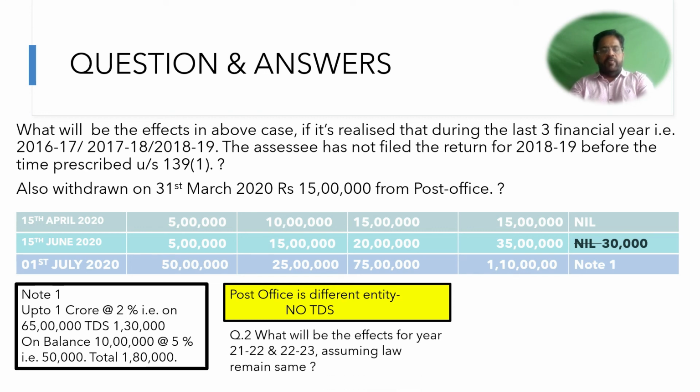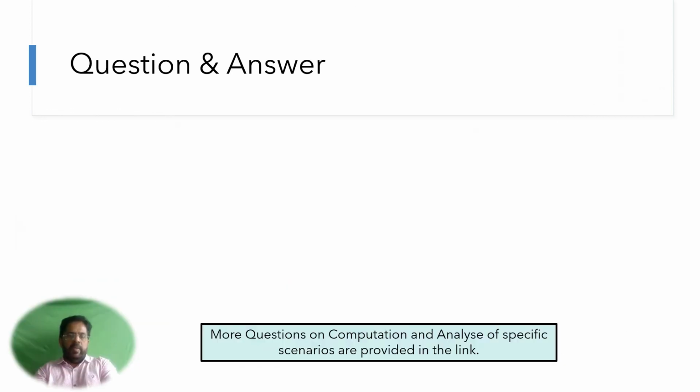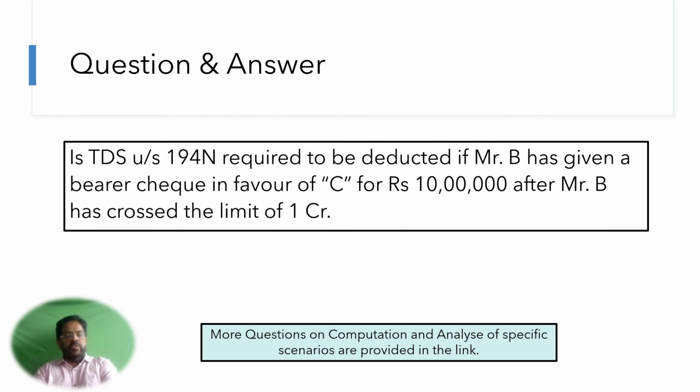What will be the effect in 21, 22 and 23? Assuming the law remains the same, he will come under the specific scenario and he will be liable for the higher rate of tax with the lower amount of the limit. Correct? Now, next one. Is the TDS under the section required to be deducted if Mr. B has given a bearer cheque in favor of C for rupees 10 lakhs after he has crossed rupees 1 crore?